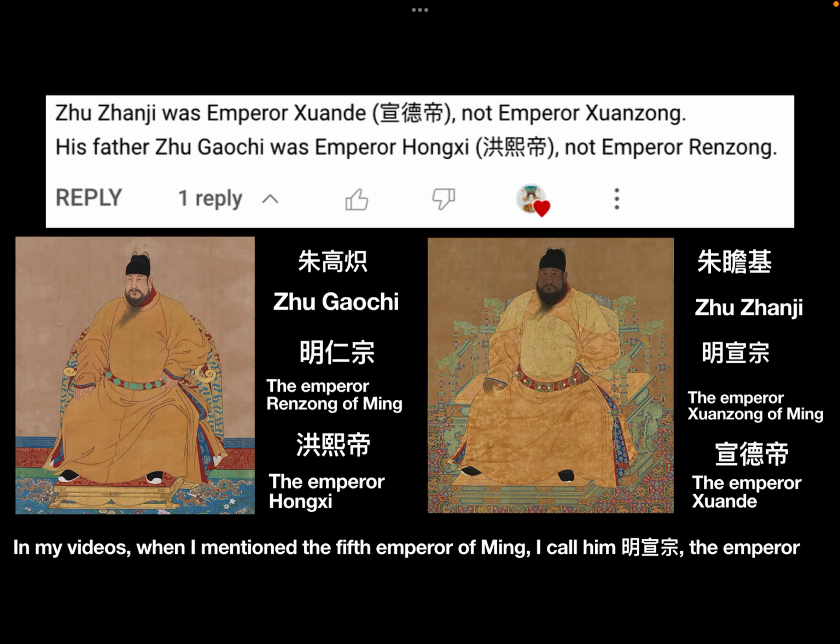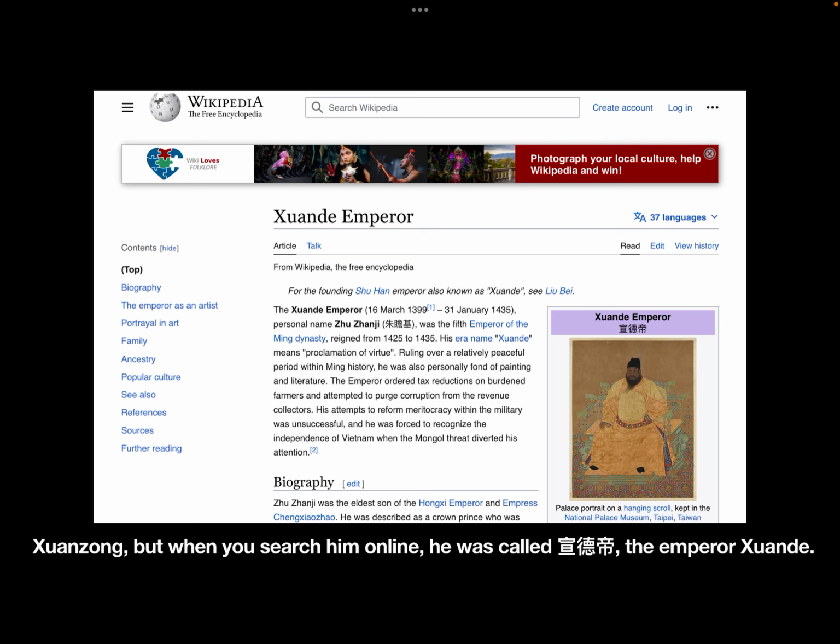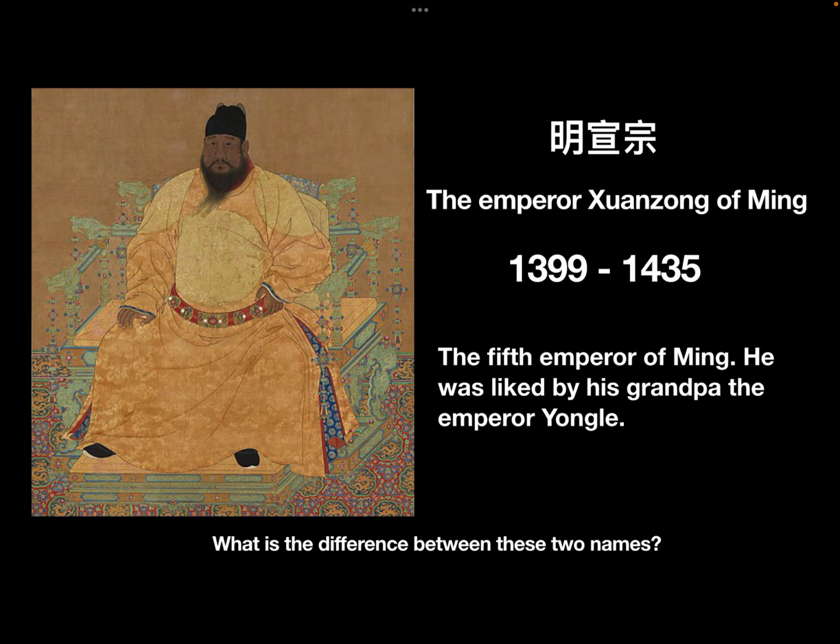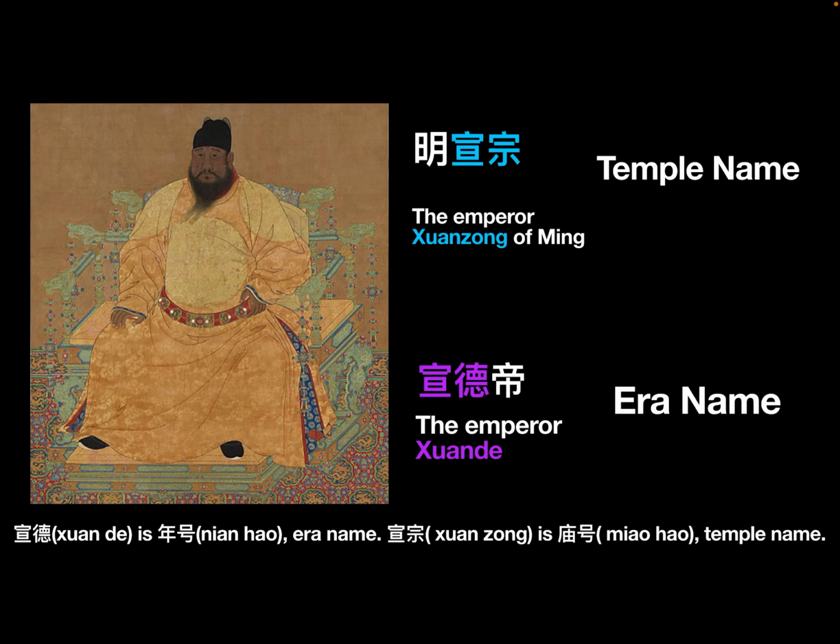In my videos, when I mention the fifth emperor of Ming, I call him Ming Xuanzong, the Emperor Xuanzong. But when you search him online, he was called the Xuande, the Emperor Xuande. What is the difference between those two names? Xuande is 年号, reign name. Xuanzong is 庙号, temple name.